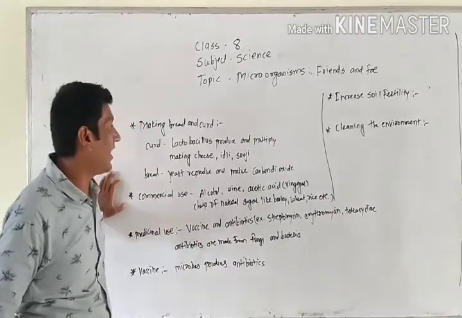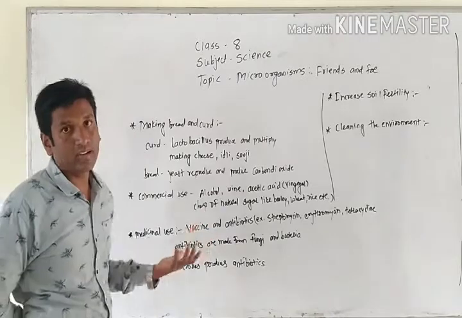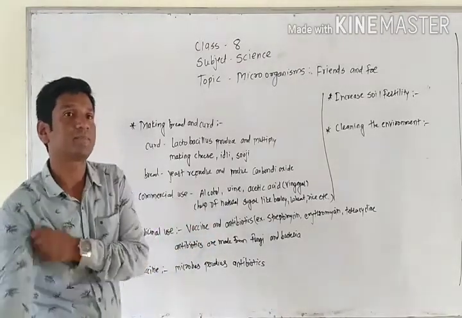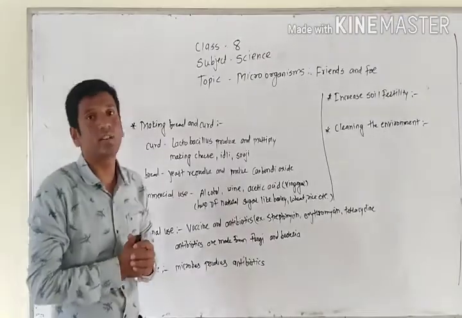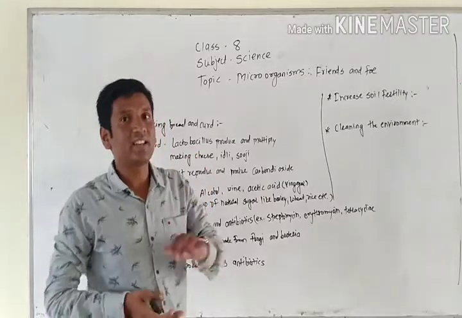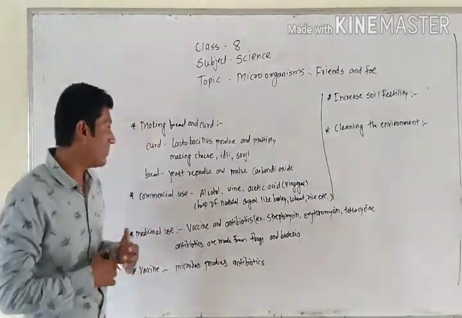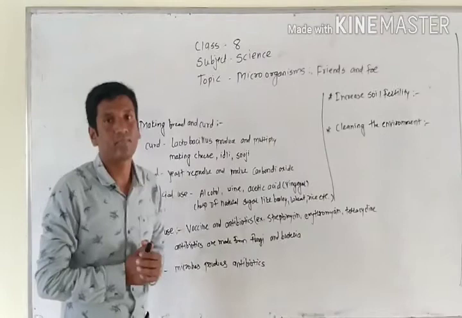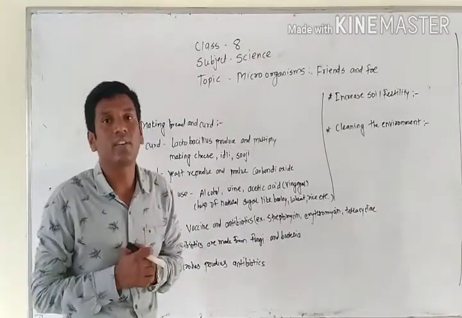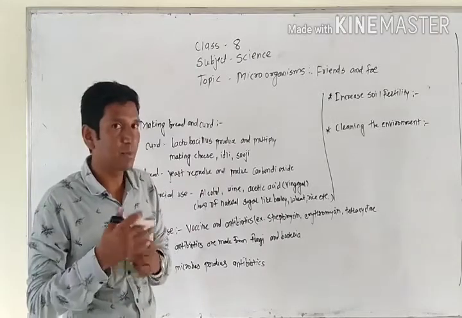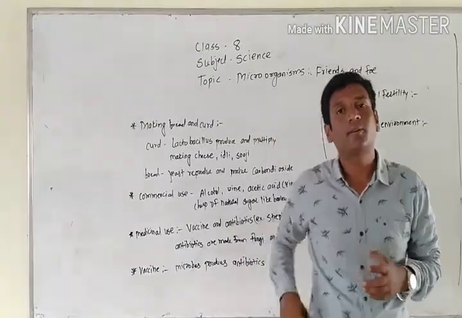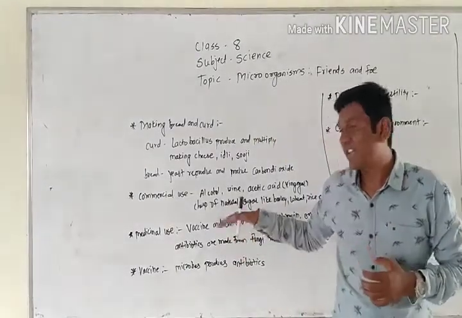So alcohol, wine and vinegar, also known as acetic acid. Commercial use here means that with the help of natural sugars present in barley, wheat and rice, they use yeast to convert that natural sugar into alcohol, and they convert it into vinegar. So how does this process occur? There is a very special thing about yeast.